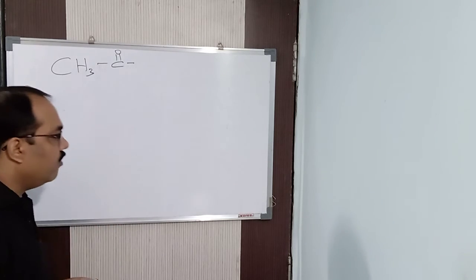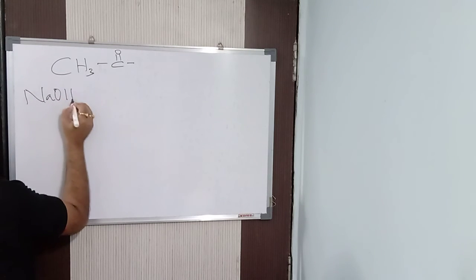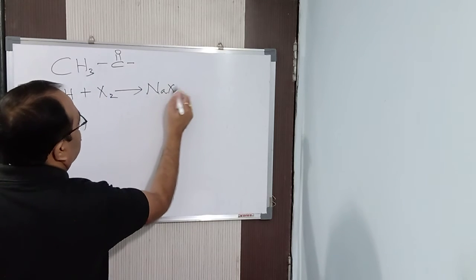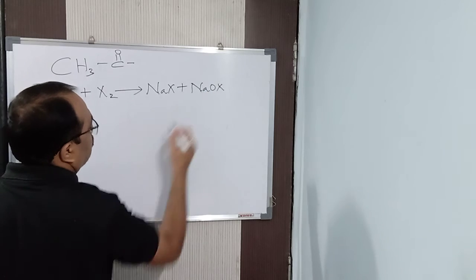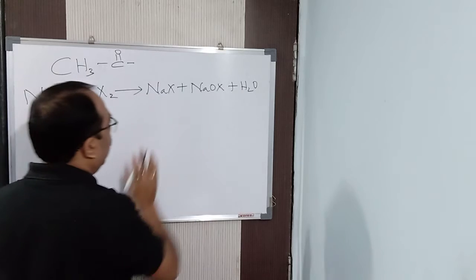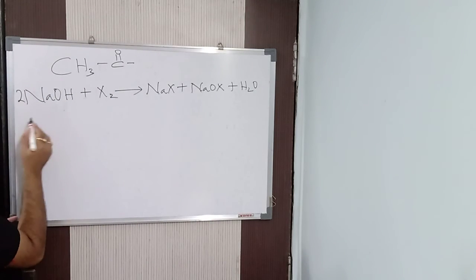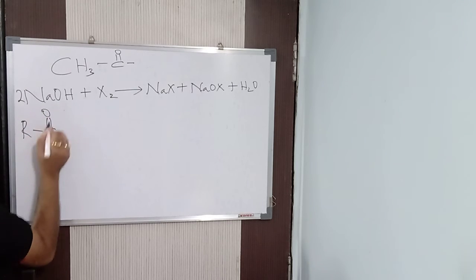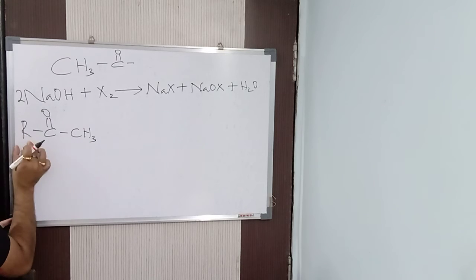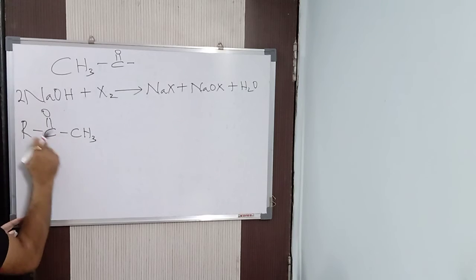Now, what is the haloform reaction basically? Here, NaOH plus X2 gives NaX plus NaOX plus water. The first step: 2NaOH plus X2 gives NaX plus NaOX plus water. Now we take a compound which contains the RCOCH3, that is the COCH3 group. R I have just added, but the COCH3 group is present here. It is a necessary condition.